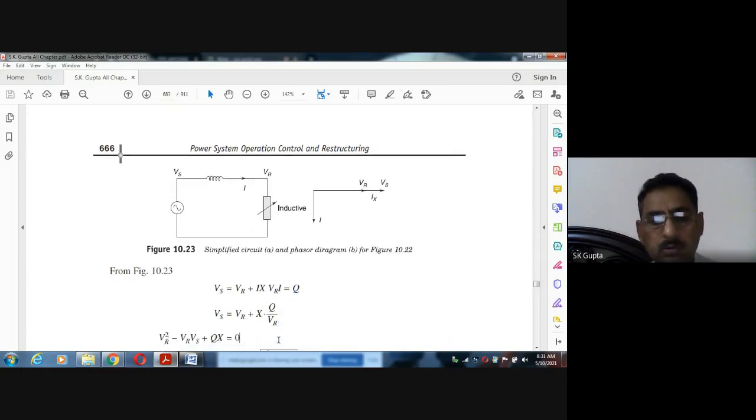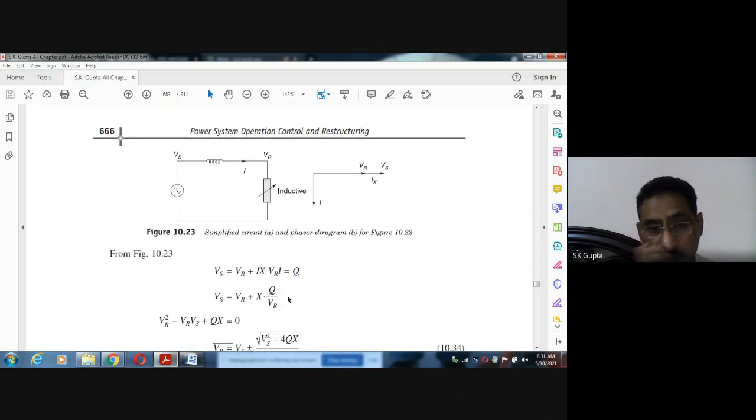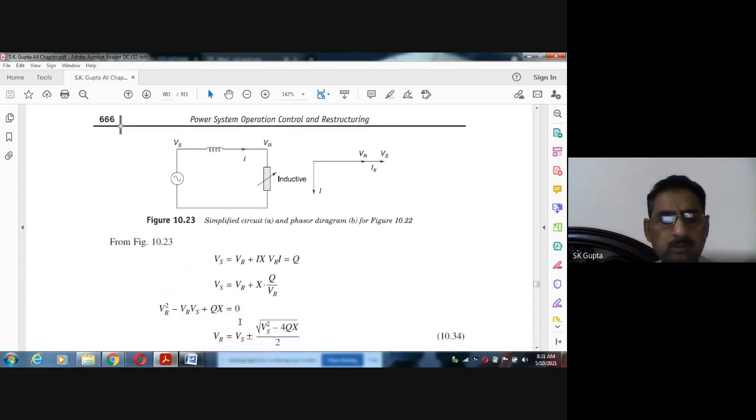This equation comes, and taking the Vr in the denominator to this side, it is Vr Vs equals Vr square plus the term in Q. So this equation will be in terms of a quadratic equation like this. This describes the relation between the receiving end voltage and the reactive power, that is, how Vr is affected if the reactive power demand is more or less. This is given by this quadratic equation.